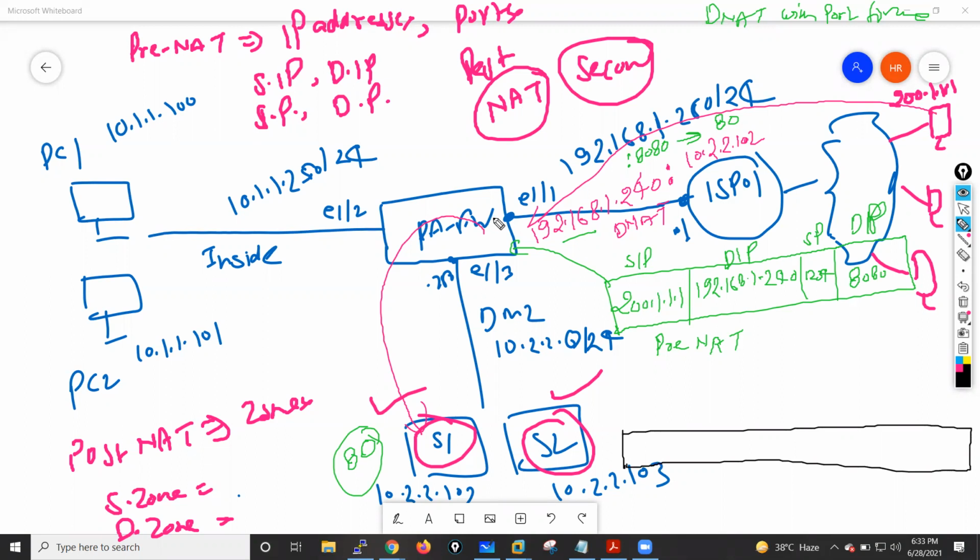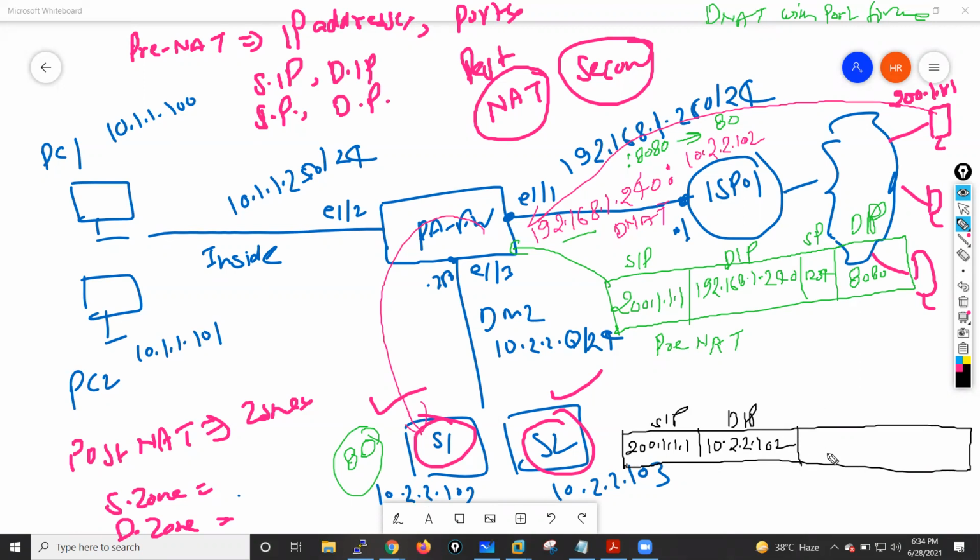Because this is a destination NAT, the source stays similar: 200.1.1.1 source IP. The destination IP, 192.168.1.240, will be translated to 10.2.2.102. This is the destination IP.